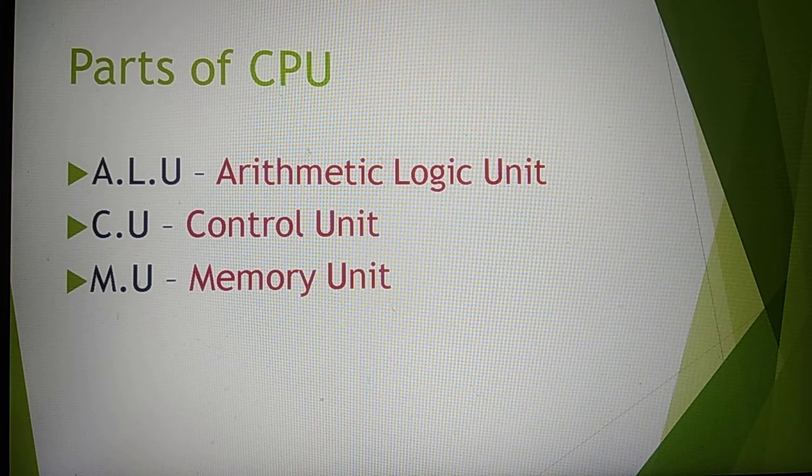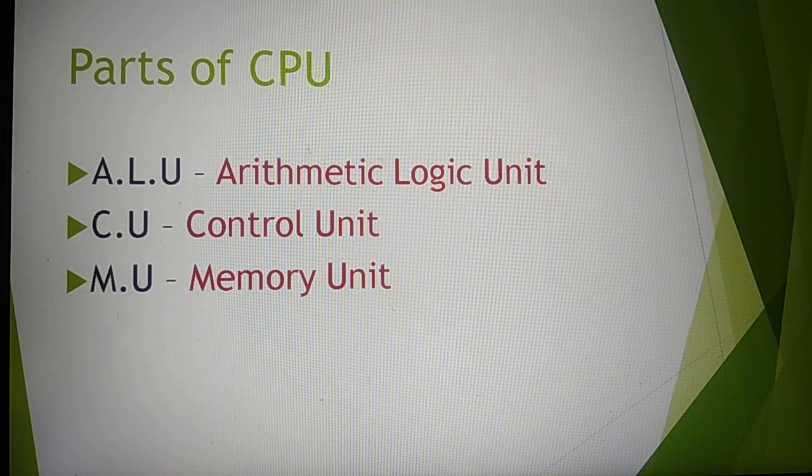Our next part is CU. CU means control unit. So it will control our devices. So what will it do? This unit controls the operations of all parts of the computer. It manages and coordinates all units and communicates with input and output devices.